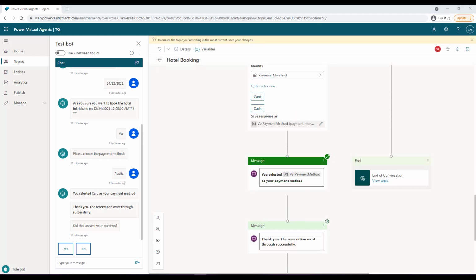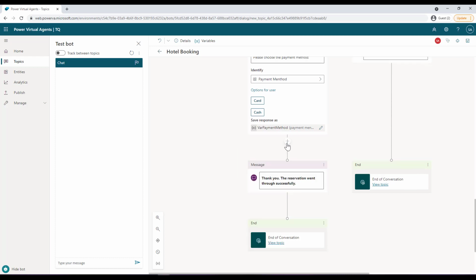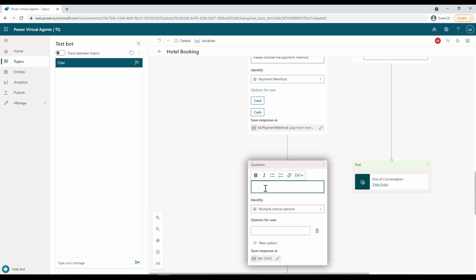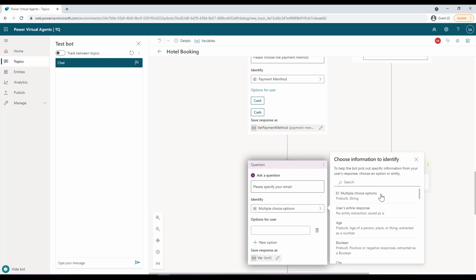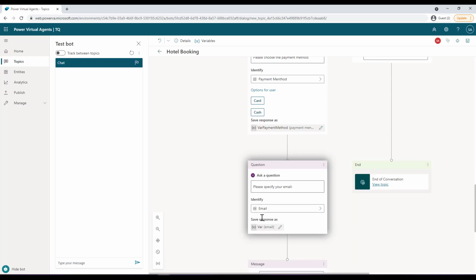Okay, so let us now see how we can call for an action. Let me just reset this. Now, I really do not want this message because I just used it for testing purpose. So I can click here and then click on delete. Now instead of that, I will add a note after the payment method asking for email. So I could just provide, please specify your email, and under identify I can select a pre-built entity called email over here. So there it is, and it will save this response over here.